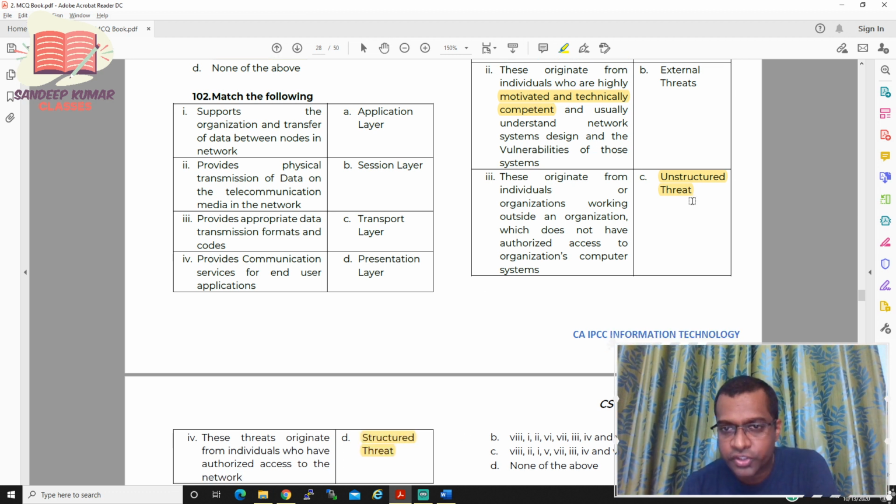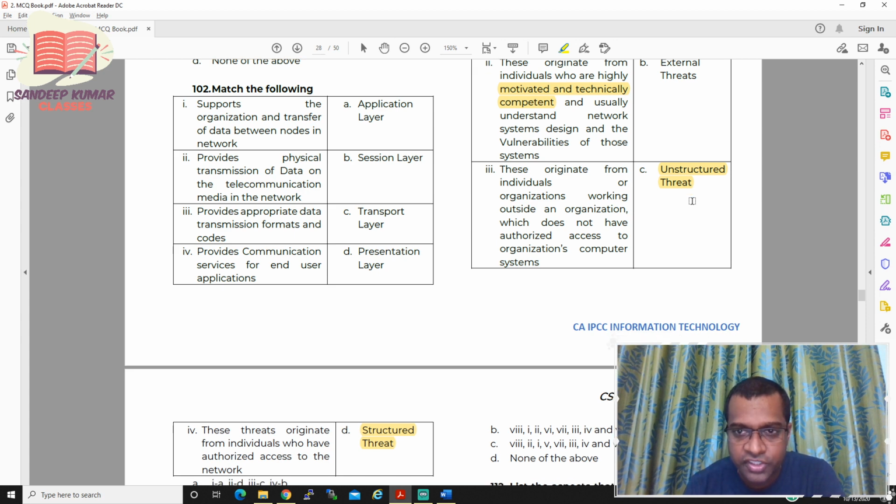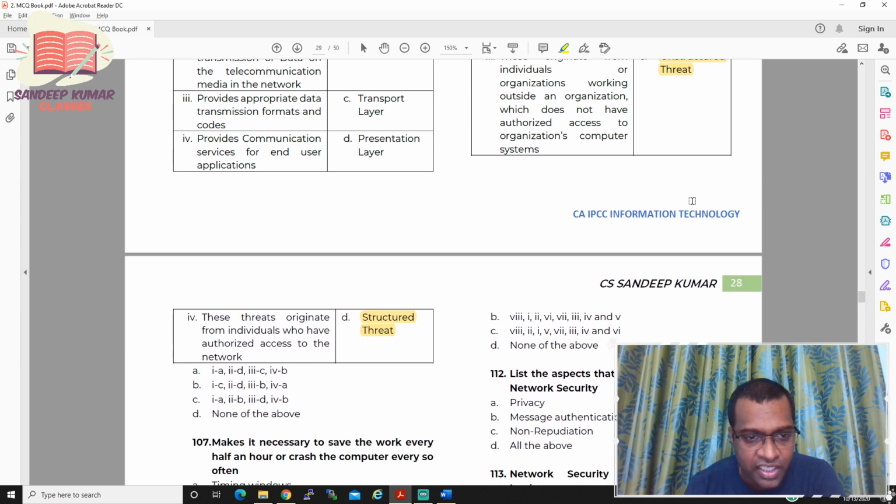So for the first one it should be C, and for the second one it should be D. Let us see whether we can eliminate all the answers or not. If you see, first one is C and second one is D. So that means A is eliminated and C is eliminated. We need to see B and A.